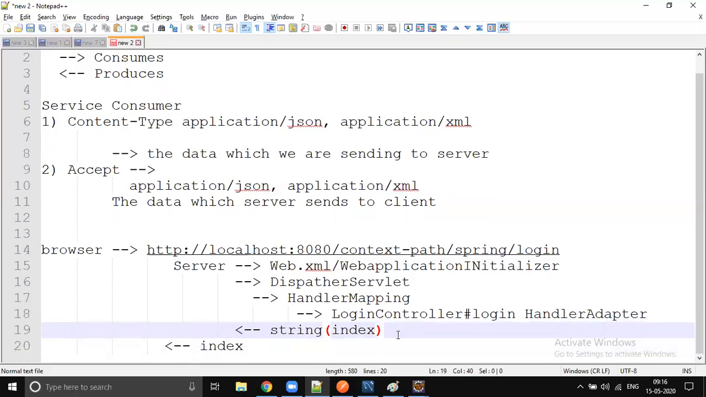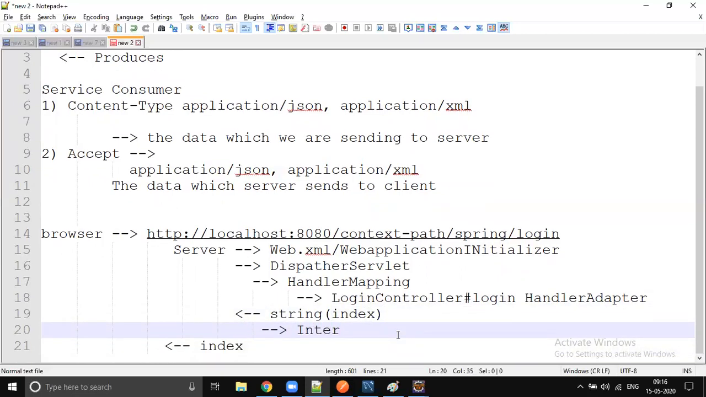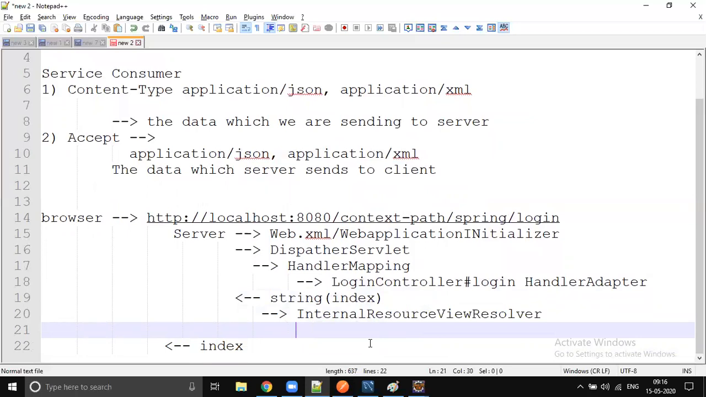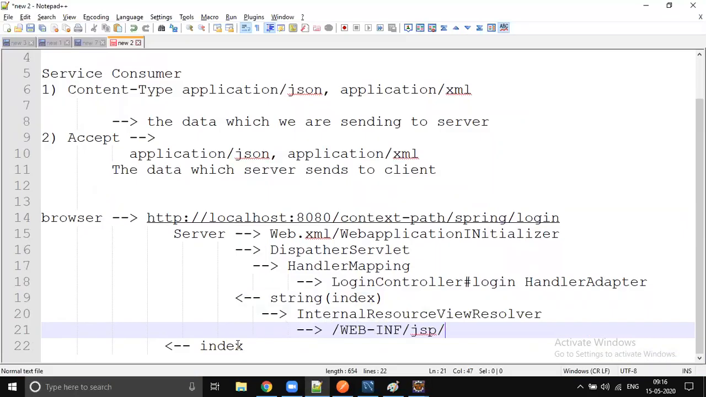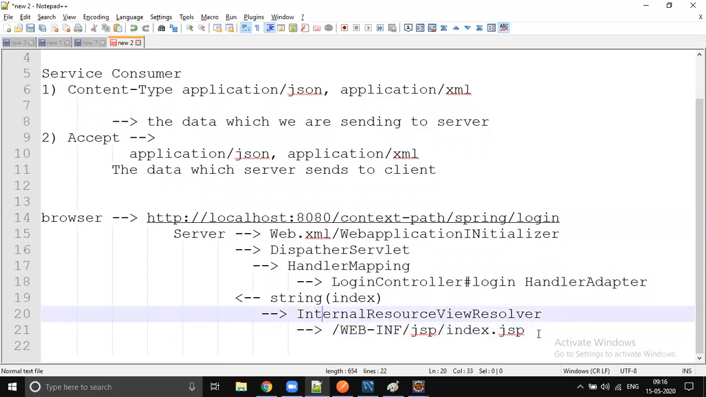Now the dispatcher servlet will verify whether there is any view resolver configured. Yes, there is one internal resource view resolver configured. As per its configuration, it will take the prefix, which is WEB-INF/jsp, then append the actual string which we returned from the controller method, and then append the suffix, which is .jsp. So we get WEB-INF/jsp/index.jsp. This is the internal view resolver's job.